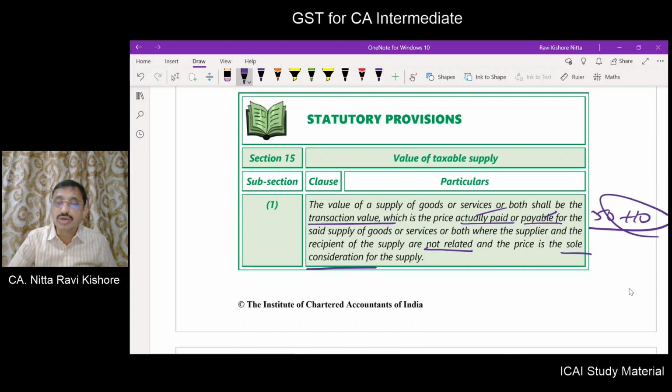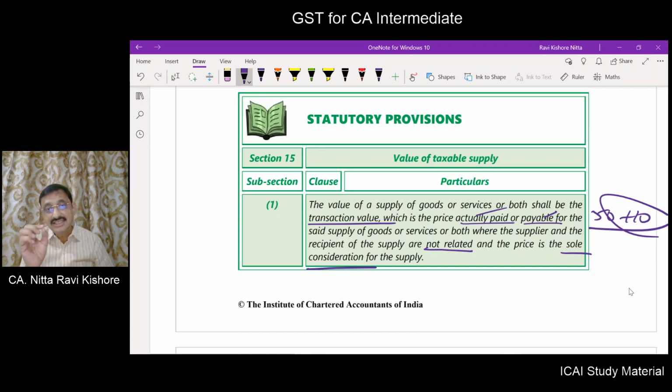Let us say the shopkeeper is your uncle, your mom's brother. Your mom asked you to go to the shop and procure rice. Of course, even though he is your uncle, he can't give it to you free of cost. Maybe he can give it to you at only 50 rupees. Now here, you, your mom and uncle may be related parties as per the definition of related parties given in the explanation to Section 15.